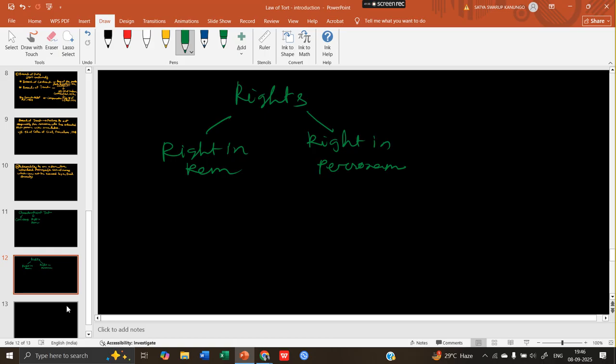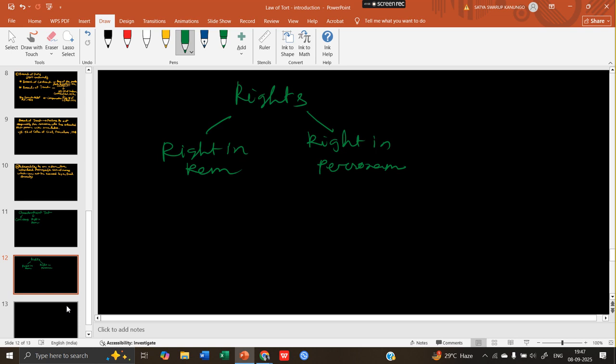Like in marital cases also, if there is any kind of disturbance in your marriage and you want to take a divorce, you can only file the divorce against your spouse, not against any other person. So that is a right in personam.